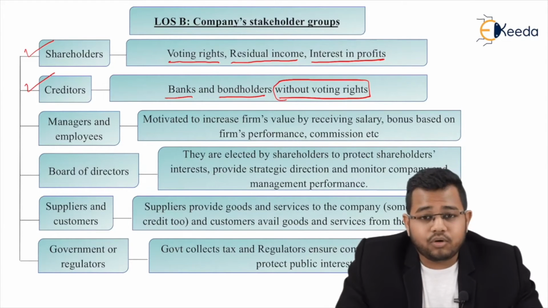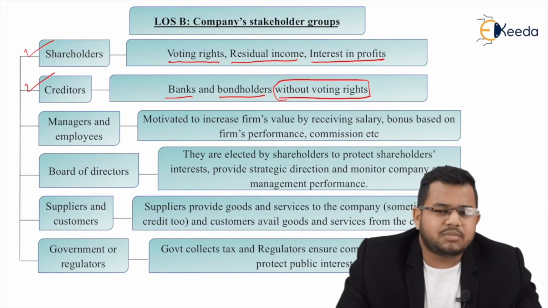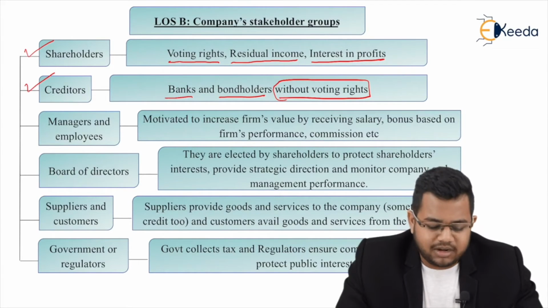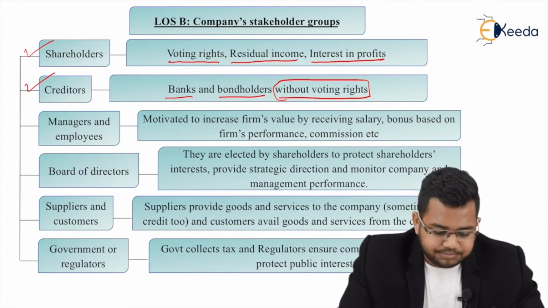Acha, bank and bondholders will actually lend you some money. So you have to pay interest to them on every, say, 6 months or every year on an interval, and the fixed percentage of interest will be actually given to the bond and debt holders. Now, here they don't have any interest in profit. If there is profit, you still have to pay interest. If there is no profit, you still have to pay interest. तो वो loss हो जाएगा. So they don't have any right like a shareholder.